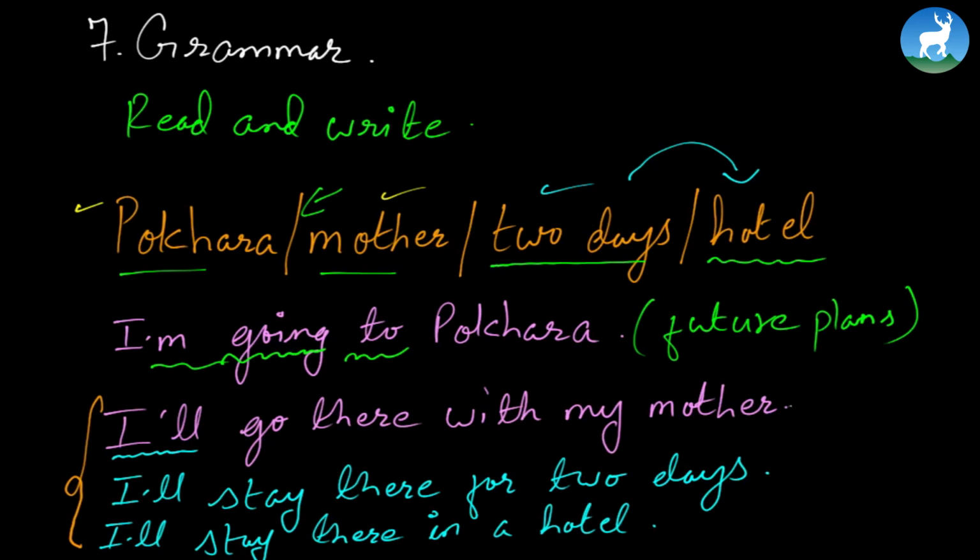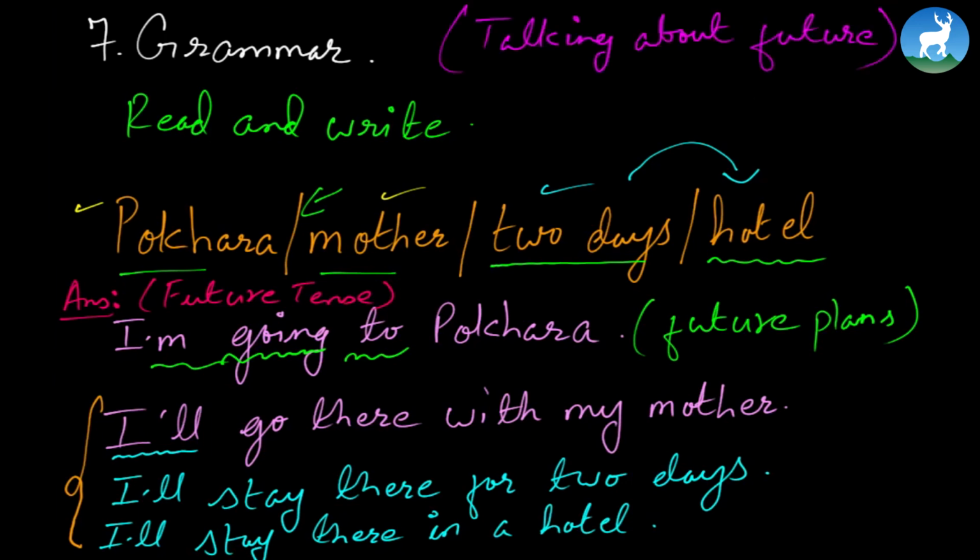He's going there with his mother. I'll stay there for 2 days. I'll stay there in a hotel. So apart from will, even I'm going to, which we generally refer to as simple present, is plus the ing form of the verb, which usually represents present continuous. But here it's talking about future plans. That's why we can regard this as future tense as well. So this is how the example has been done for you. This is the answer, by the way. Do not be mistaken by how we have interconnected these words and phrases to one another. All these things relate to future tense. Don't forget that we are dealing with future tense, because remember, the chapter itself is talking about future. See, this is how it works.